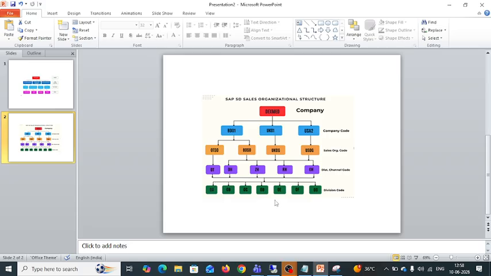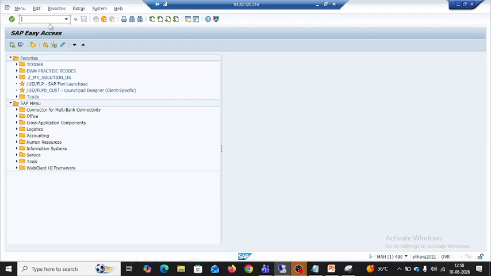In this case, definition and assignment, these two are very important. In coming sessions we are directly creating the sales orders, deliveries, and different third party processes, intercompany process, consignment process. All this we can create, but without this organization structure we can't do anything. Let me show you.